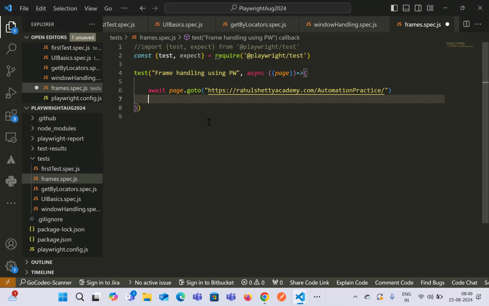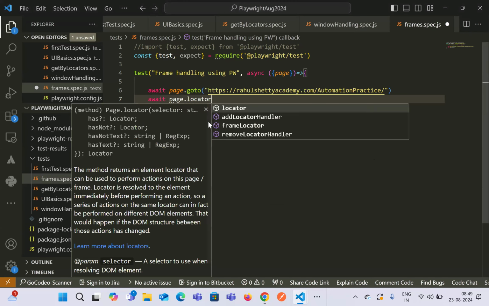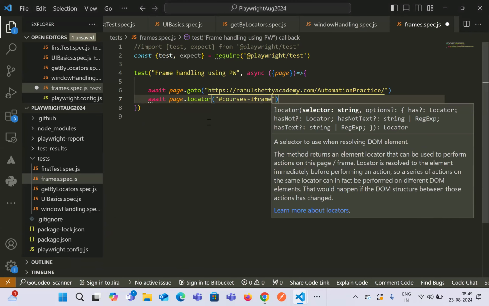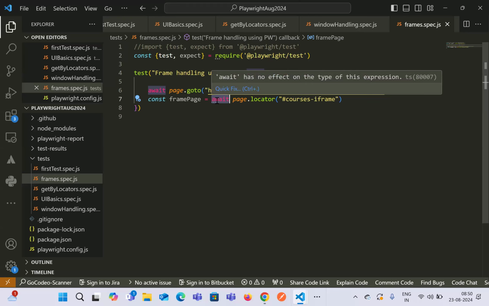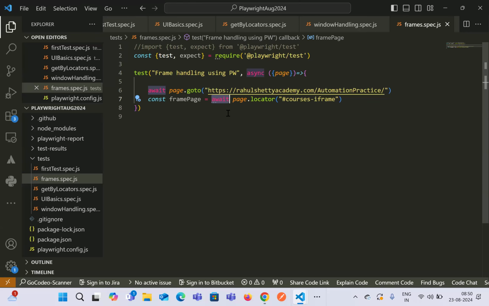So let's write a locator. How do we write a locator? It is page.locator, and then we give some kind of value, right? And this we can store inside a variable as well. Let's say I am calling it frame page. Okay. So whenever we write a locator, you can either use await or remove it, because we are not trying to do any kind of action. We are just trying to store the value. So let's remove it.